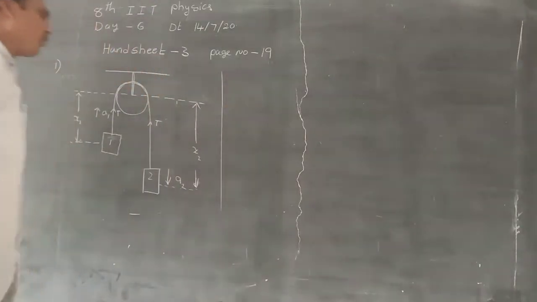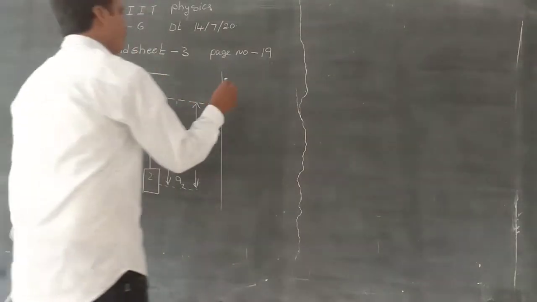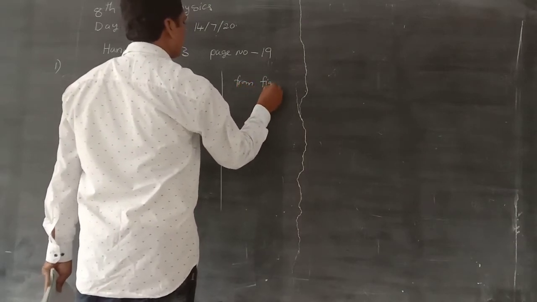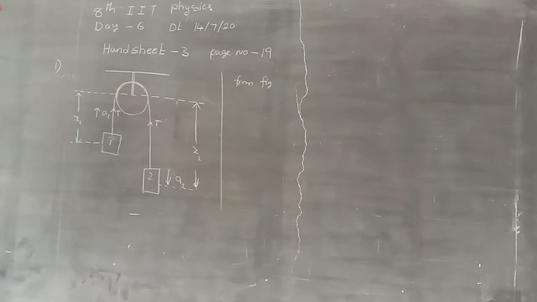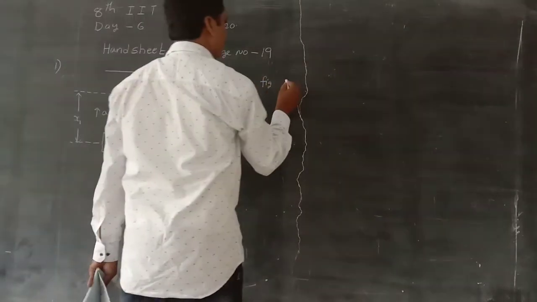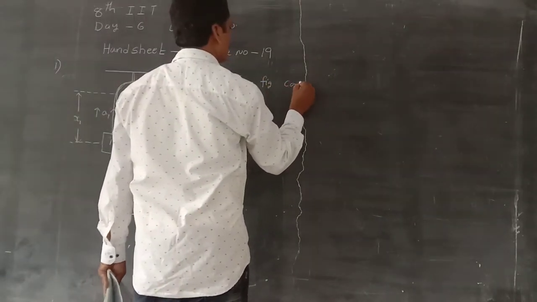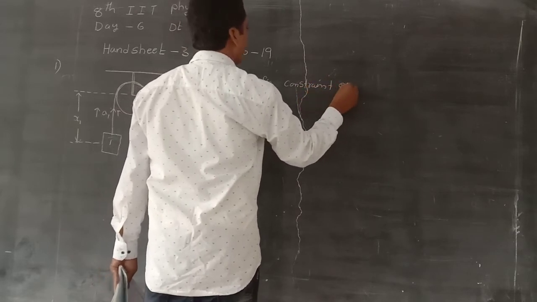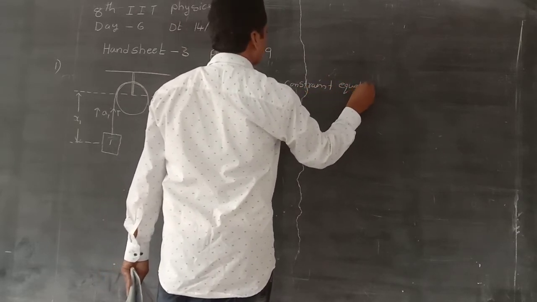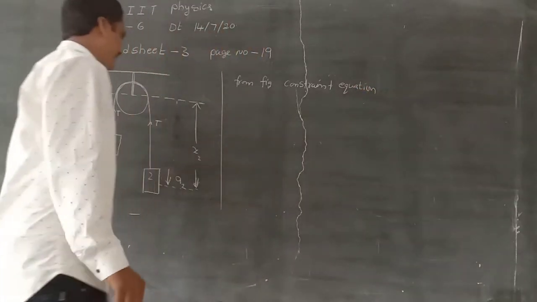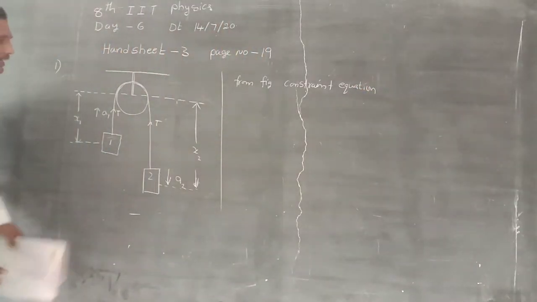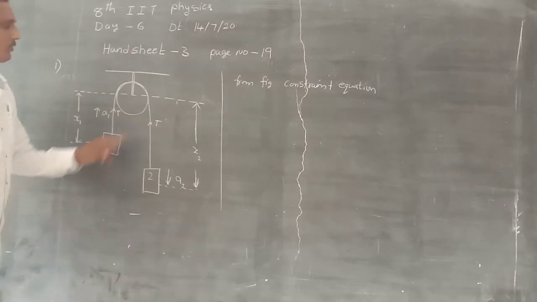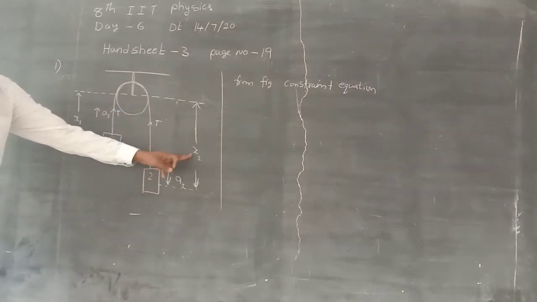From the figure, the constraint equation. What is the displacement of the first body? x1. What is the displacement of the second body? x2.